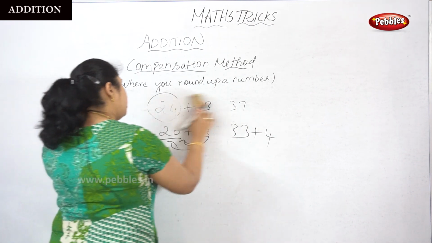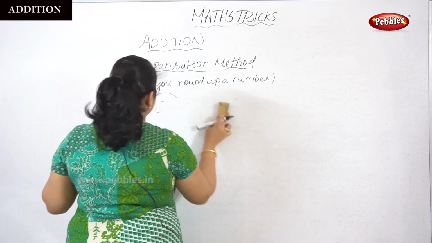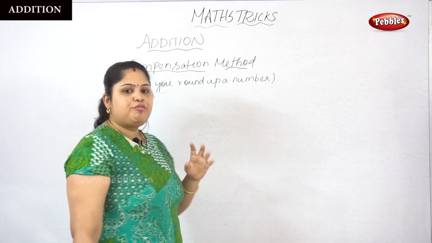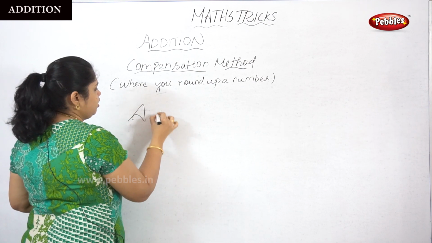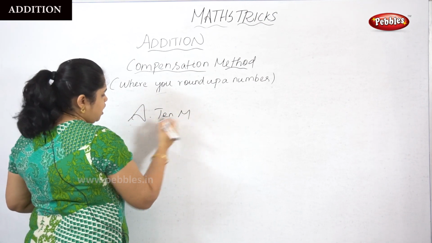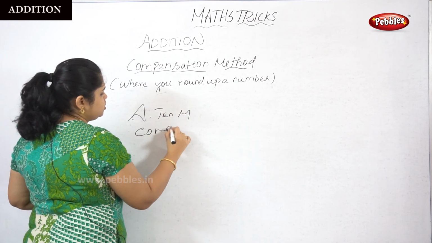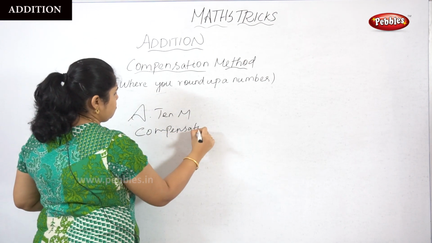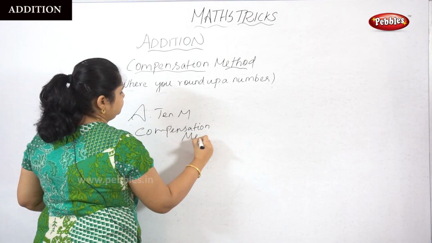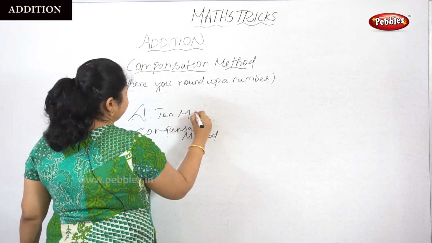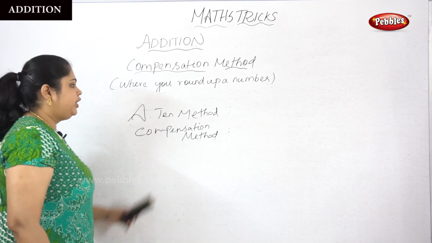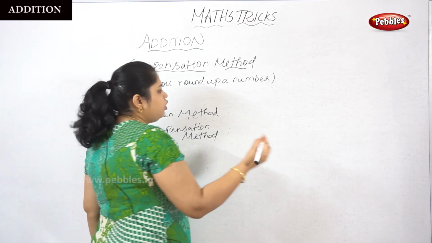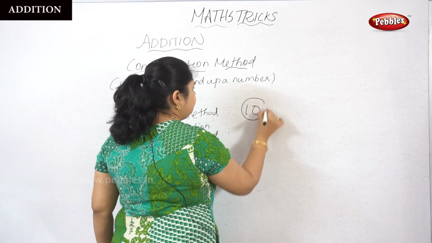Okay, so we have seen the first thing, the aim for 10 method. Aim for 10 method. And now we have seen the compensation method. In the aim for 10 method, we want to round up the given number to the 10.